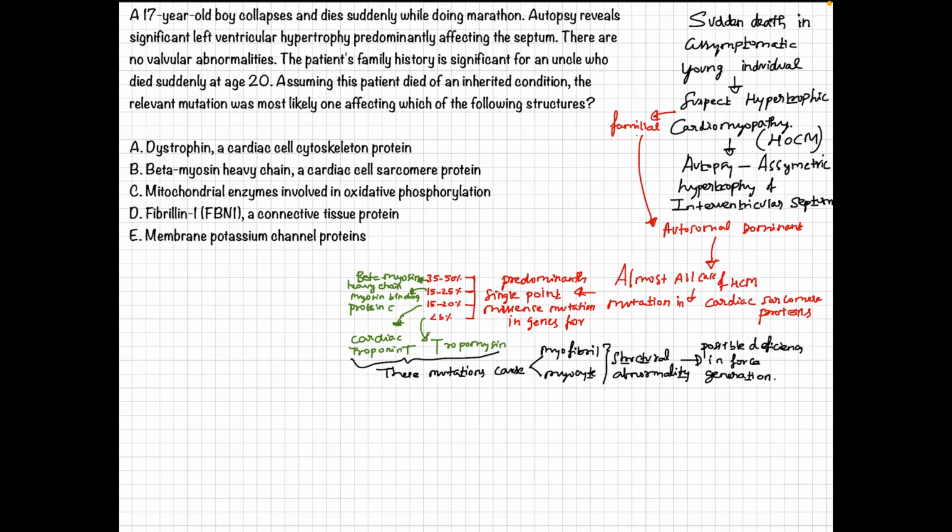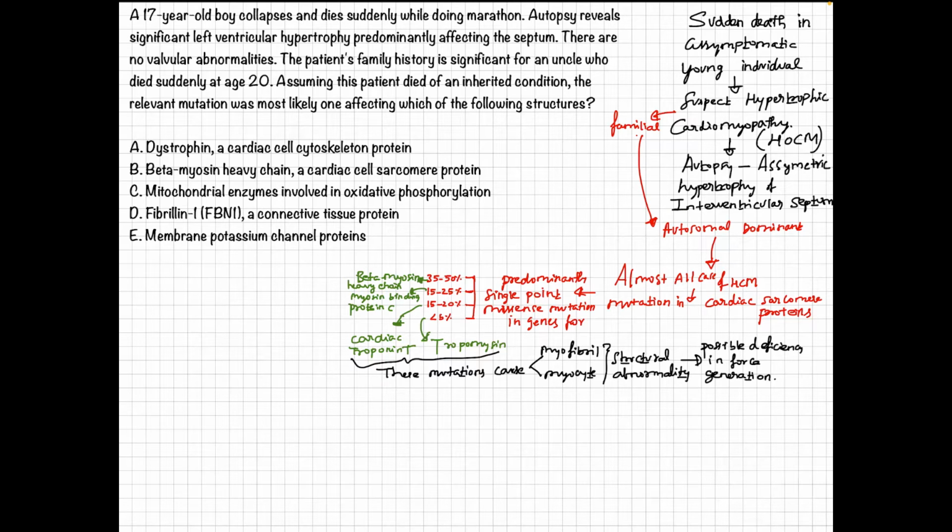Whenever you have a report of sudden death in a young individual, especially an asymptomatic young individual, you need to suspect a case of hypertrophic cardiomyopathy, which is also called HOCM, right? Most often it is familial and follows an autosomal dominant pattern of inheritance, which runs in the family. Almost all cases of hypertrophic cardiomyopathy may have a mutation in cardiac sarcomere proteins.